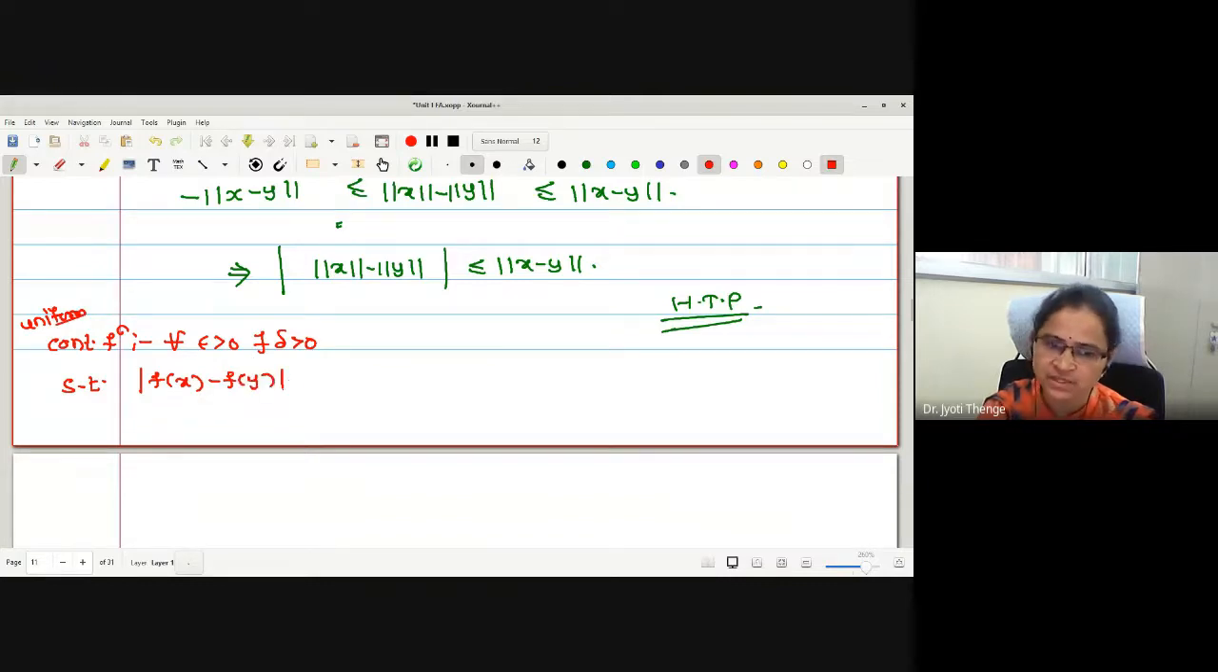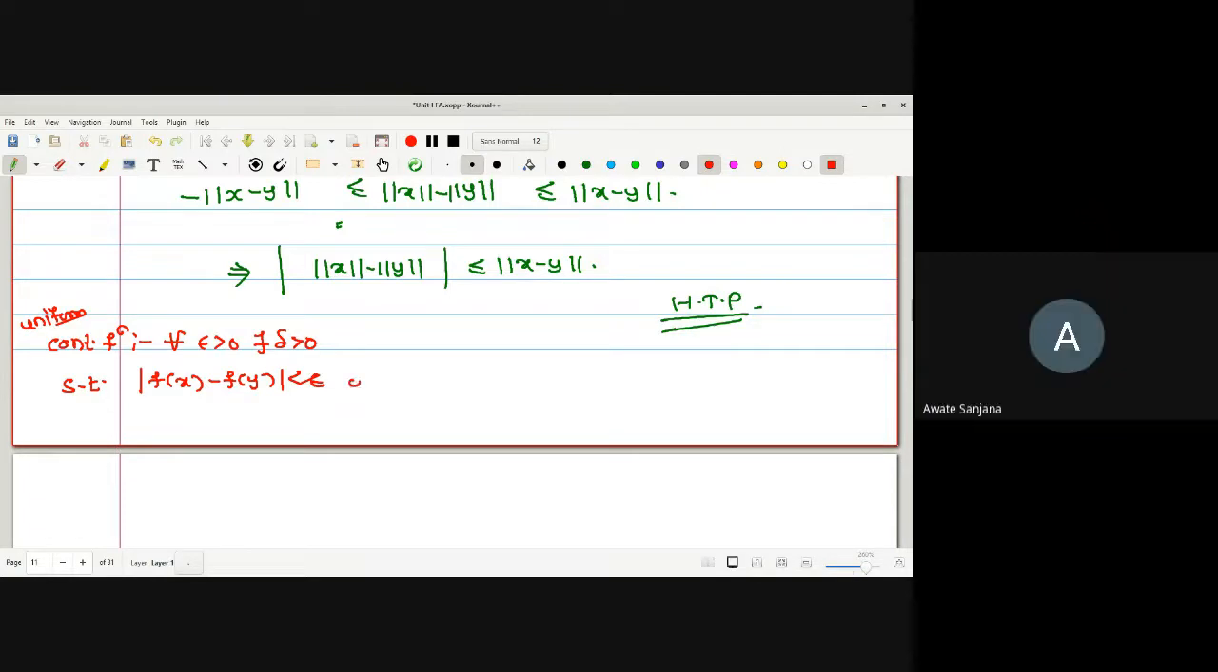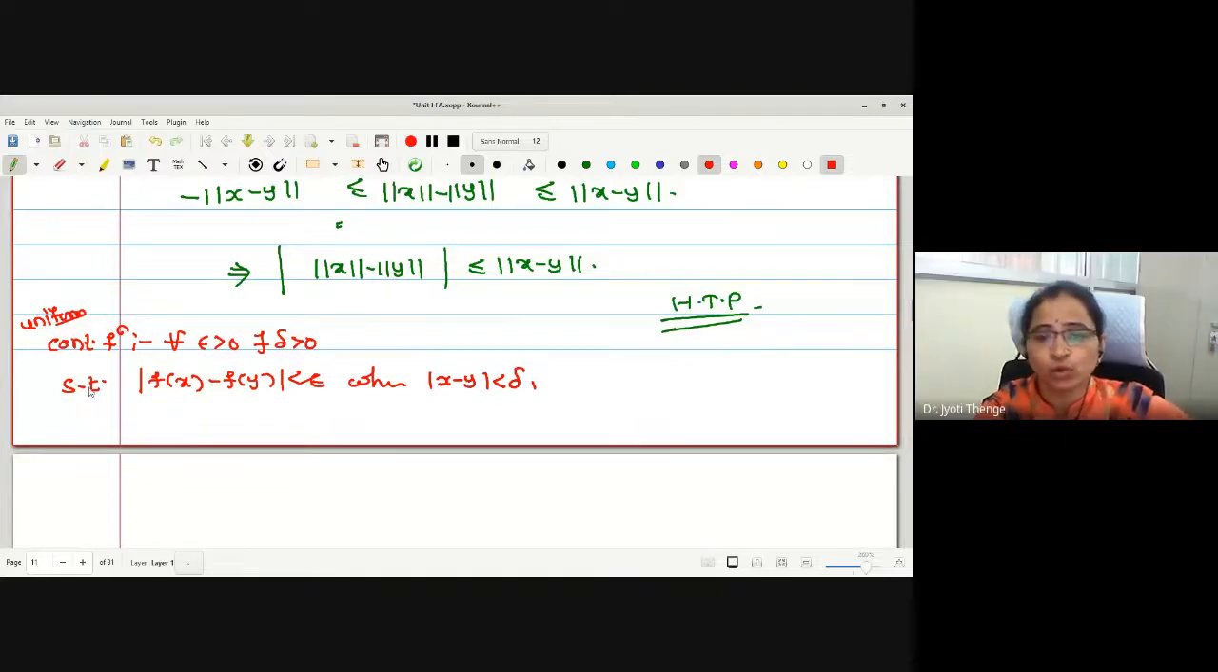Is |f(x) − f(y)| less than epsilon? Yes, whenever ‖x − y‖ is less than delta. Now look at this result very carefully. If I take the norm of x − y, what will happen if I wanted to take this result in norm?